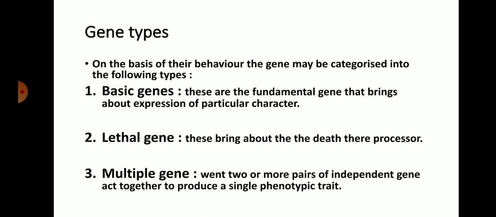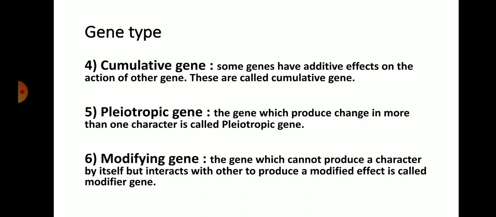For example, blood group. There are four types of blood group in the organism's body: blood group A, blood group B, AB and O. These multiple blood groups are denoted by more than two or three genes, so this is called a multiple gene. One character can be denoted by three or four genes.